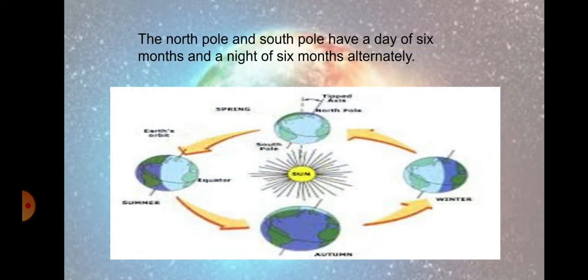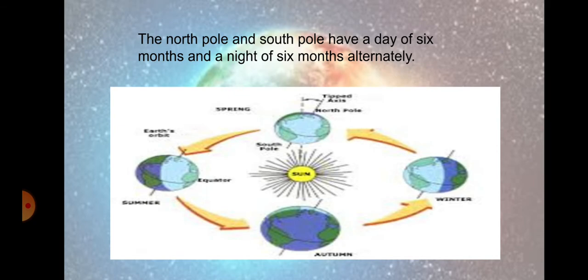The North Pole and South Pole have a day of 6 months and night of 6 months alternatively. You can see here on the screen the area which is opposite to the sun. The North Pole, which is opposite to the sun, remains so for 6 months.